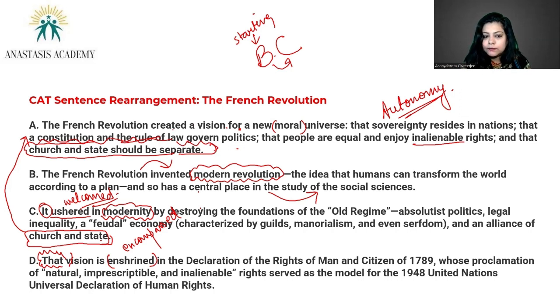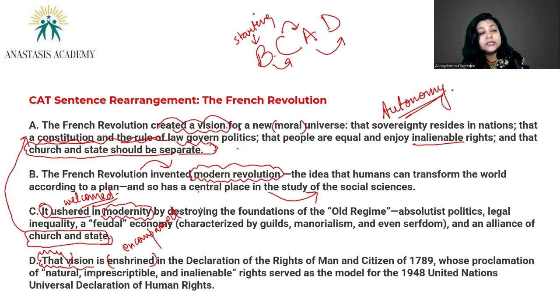Now, you talked about a vision in A. So C to A: church and state together, church and state separate. Now A to D, that created a vision, and then that vision in D. That vision came into the picture after the French Revolution. That became the basis of the Universal Declaration of Human Rights in 1948 by the United Nations. That vision.